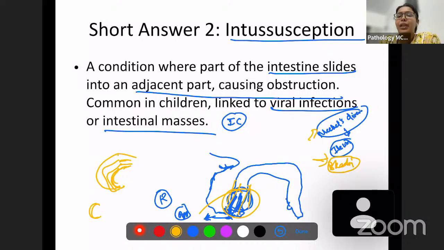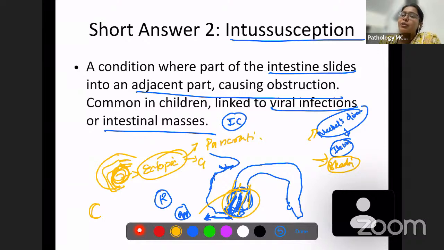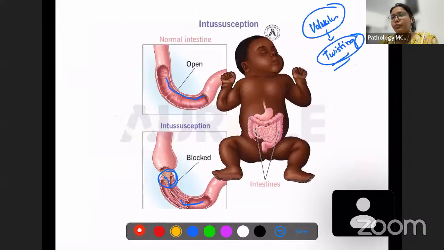What will you see in the Meckel's diverticulum? You're going to see ectopic mucosa. Okay, it occurs in the ileum, right? But what will you see in the Meckel's diverticulum? You can see pancreatic mucosa, or you can see gastric mucosa. Okay, so this is what happens in the Meckel's diverticulum. This is what intussusception is, and all the other causes of intestinal obstruction in children.